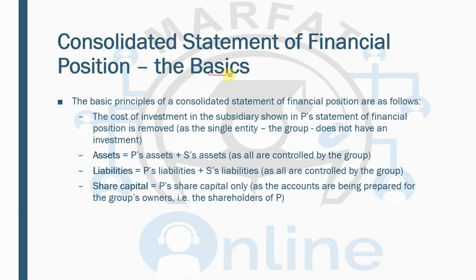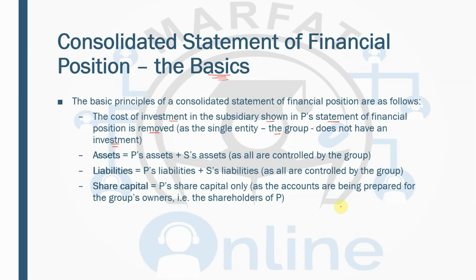If you remember these things, it will be quite helpful in making the consolidated statement of financial position. So the first thing you need to remember is that the cost of investment in the subsidiary shown in the parent's statement of financial position is removed, as the single entity, the group, does not have an investment.